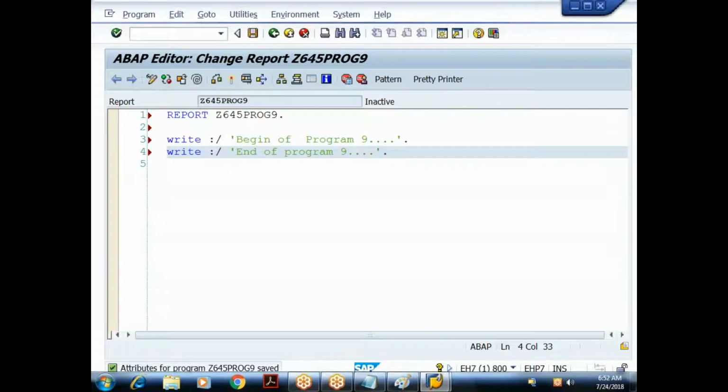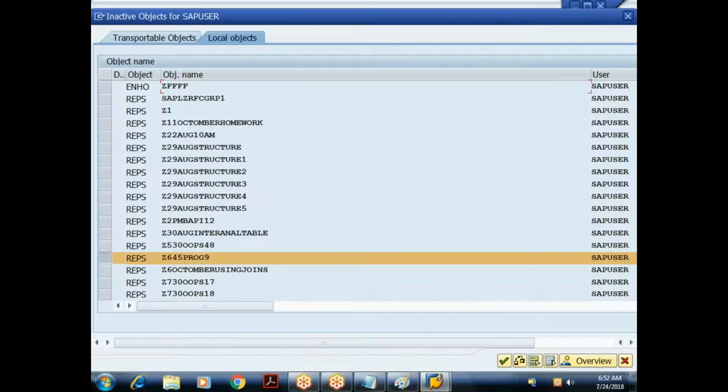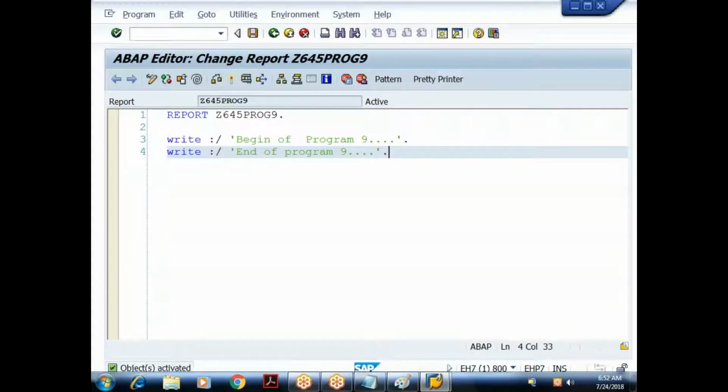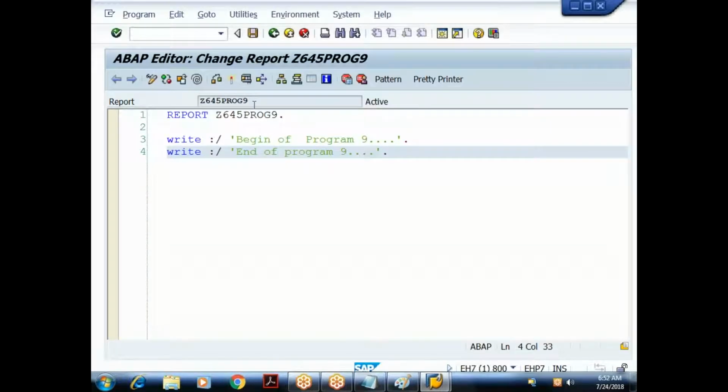When I execute this, syntax check, no errors, activate this. Done. When I press F8, I get the result: begin of program 9 and end of program 9.